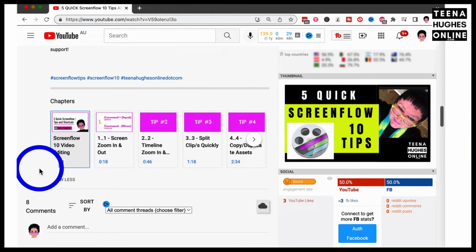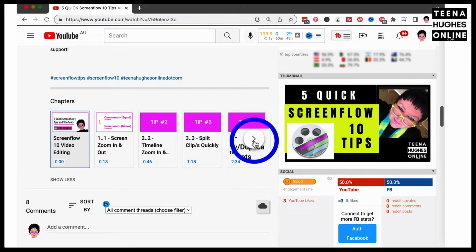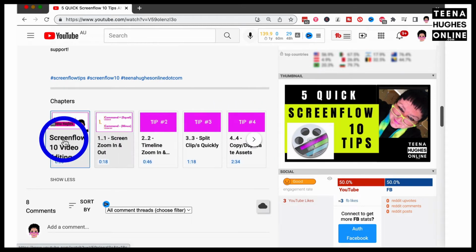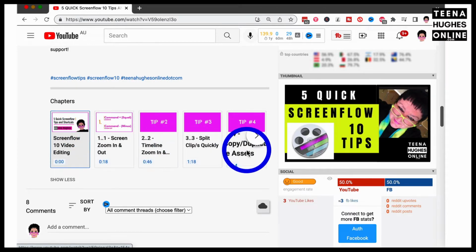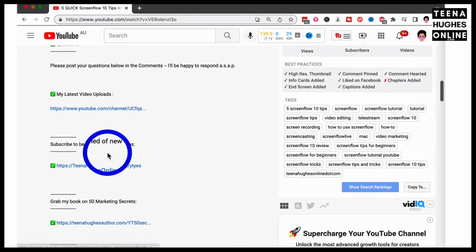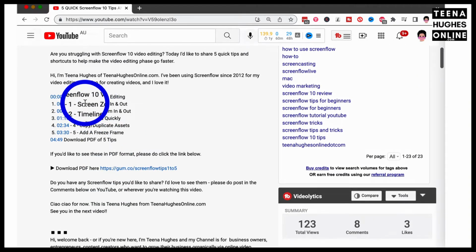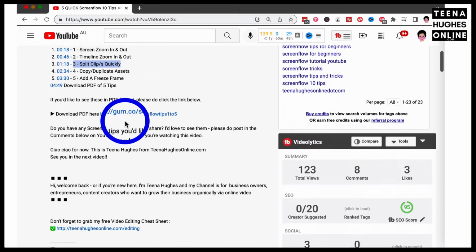These are the chapters in my video, and you can see 5. If I click the right arrow, you can see there's another 2 after that. And so what I've done is I have edited the names of each chapter so that they show up nicely in here. And the way I did that, I just logged into my YouTube account, went to this video and then went into the description, and then I changed the text here for each one so that it fit nicely into the sections below.